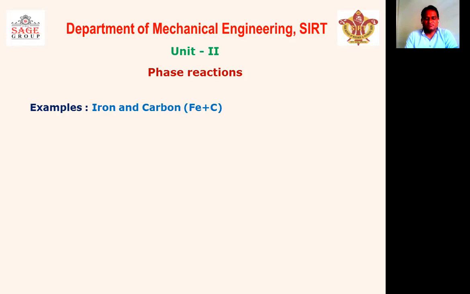We will discuss in the next lecture the iron carbon diagram, in which we can see all three reactions: peritectic, eutectic, and eutectoid. So the iron carbon diagram shows all three reactions, and we will discuss it there.